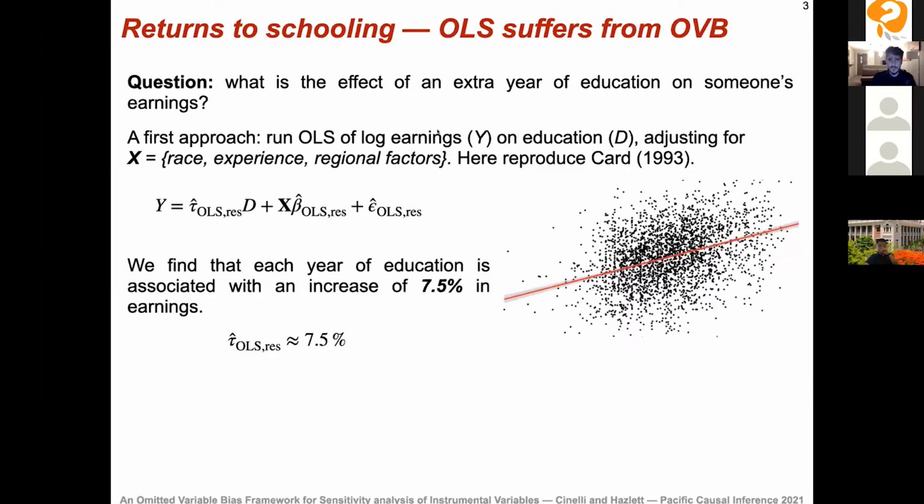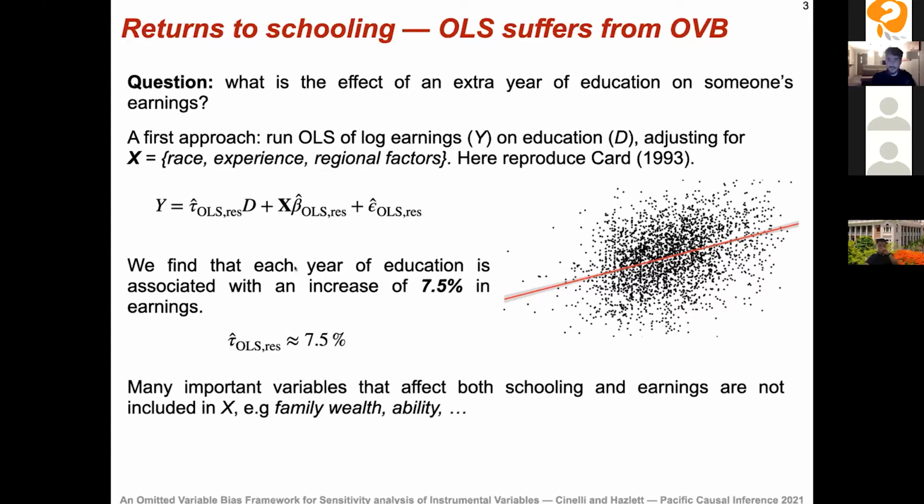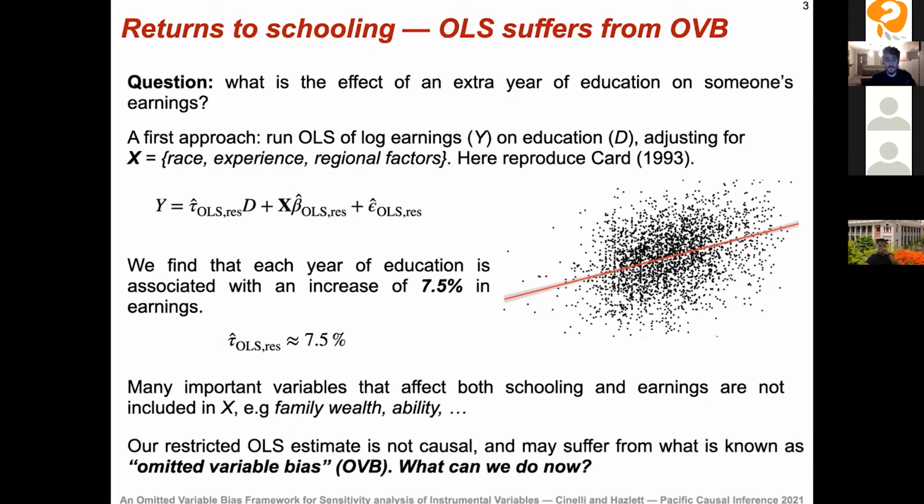This is what we get if we run this regression. We find a positive association, of course, between education and earnings. Each year of education is associated with an increase of approximately 7.5% in earnings. But the problem with this regression, as everyone will question, is that many important variables that affect both schooling and earnings are not included in X, such as family wealth or ability. So we have unmeasured confounders here.